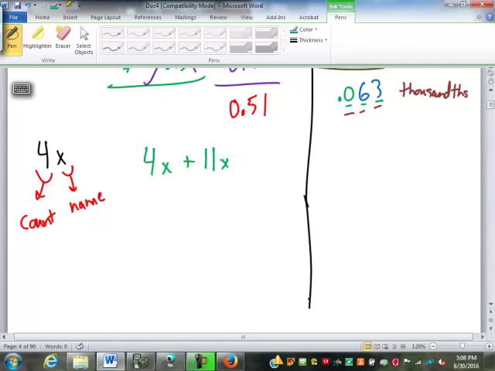4x plus 11x is going to give us 15x. Good. When we add numbers, we combine the counts. 4 and 11 make 15, and we keep the same name. Yes, sir? But how can a name make the product become bigger? What if x is like 3? Well, if we know what x is, then we put the value in there. But then it's no longer a name, is it? We've now replaced it and turned it into a different type of problem.